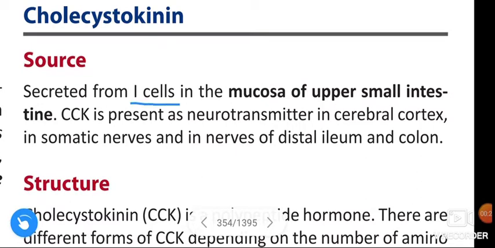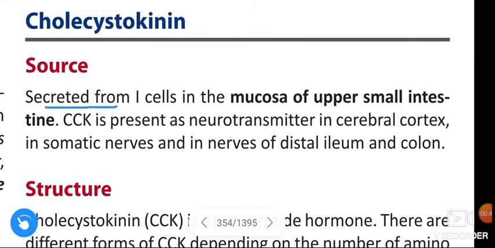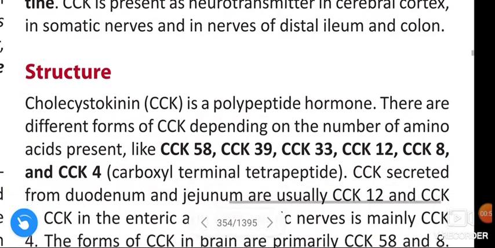Source: secreted from I cells in the mucosa of the upper small intestine. Cholecystokinin is present as a neurotransmitter in the cerebral cortex, in some somatic nerves, and in nerves of the distal ileum and colon.